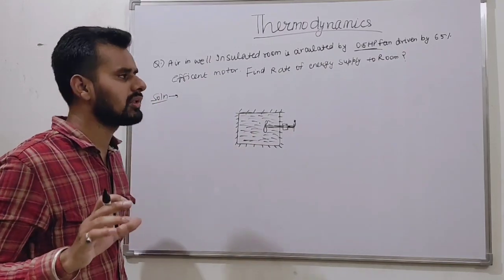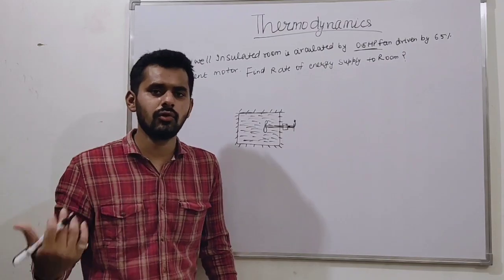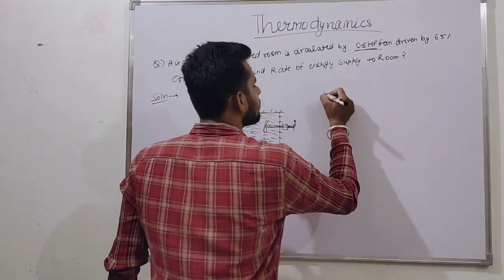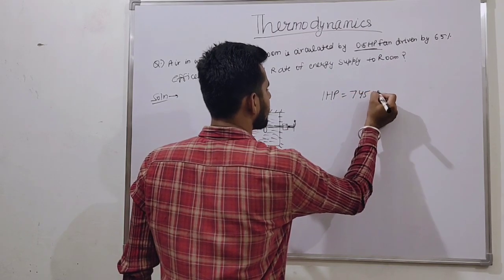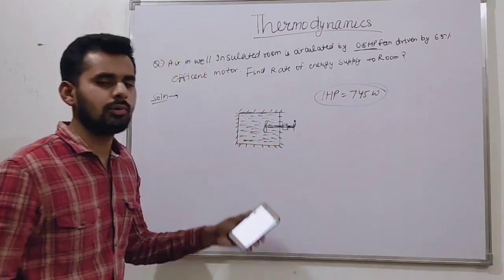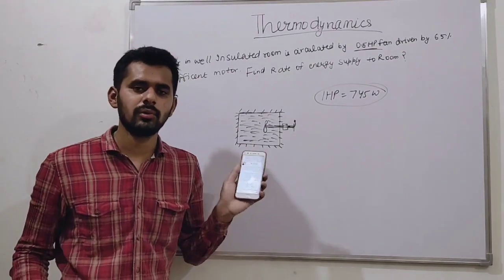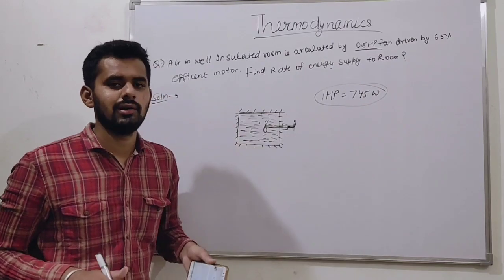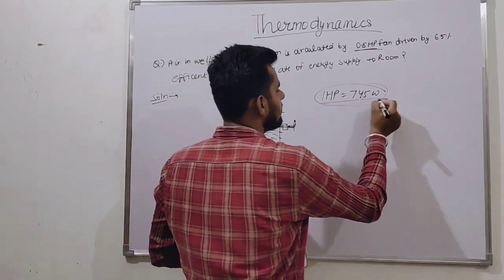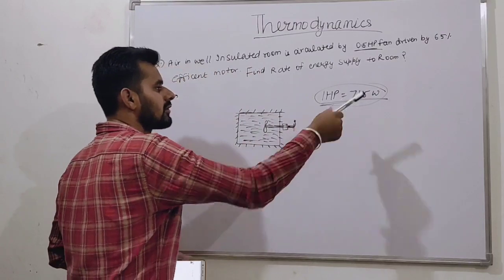First of all, you should know the conversion formula of horsepower into watt. So 1 horsepower is equal to 745 watts. If you know that formula, then you are able to easily solve the problem. If you don't know, then you are stuck with horsepower. This is the standard formula for converting horsepower into watt. Remember this.